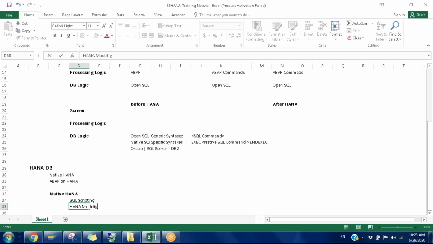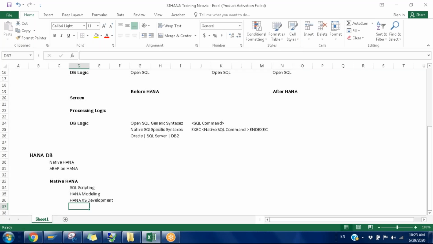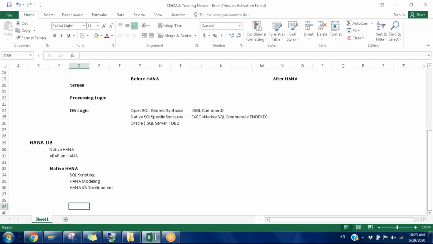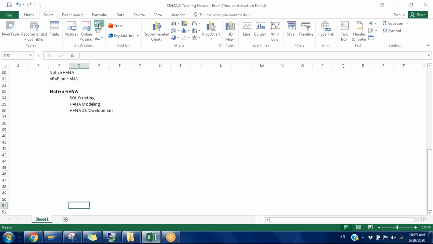HANA modeling is the second one, and the third one is HANA access development. These are the three kinds of developments we can do directly on top of HANA without having SAP.